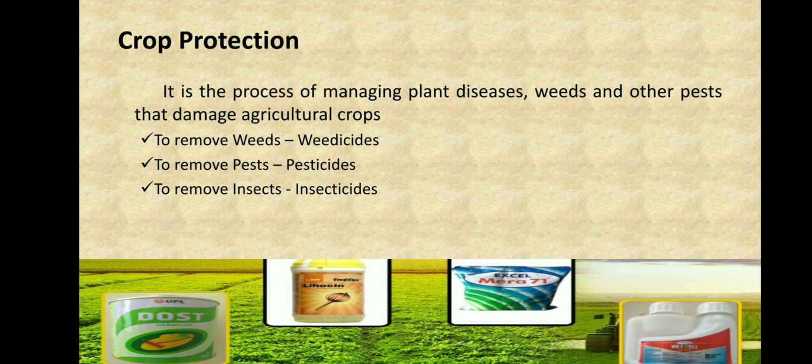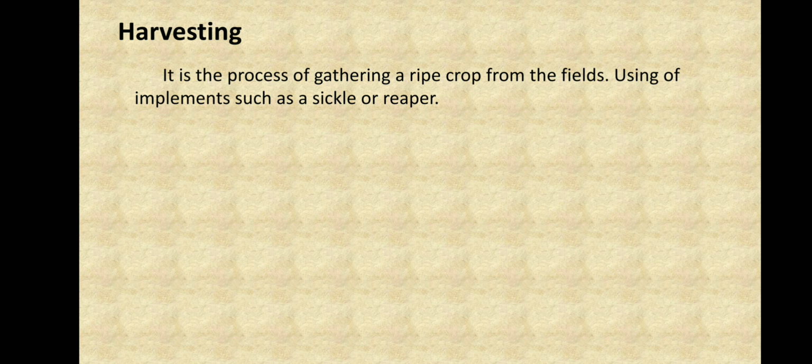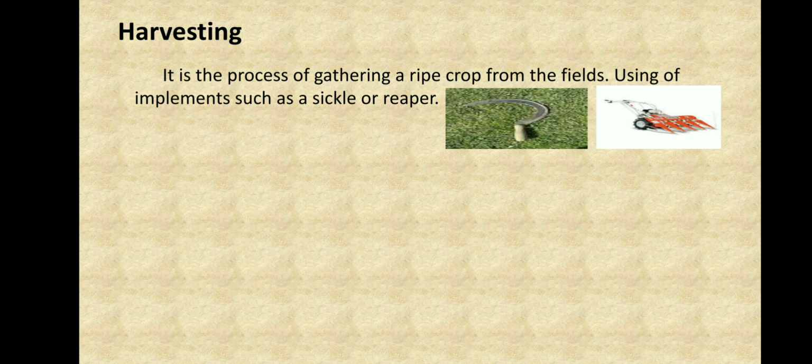Now we have protected our crops, and it's the time to be happy, because it's the time to harvest. So now we are going to harvest our crops. So what is harvesting? It's a process of gathering the ripe crops from the field using implements such as the sickle or the reaper. The sickle and the reaper are the tools used to harvest our ripe crops. The sickle is a tool, and the reaper is a machine.